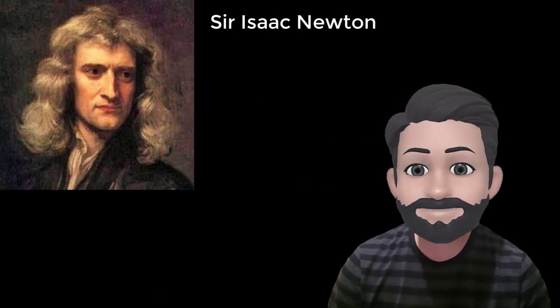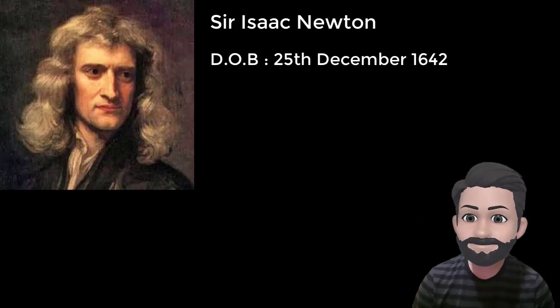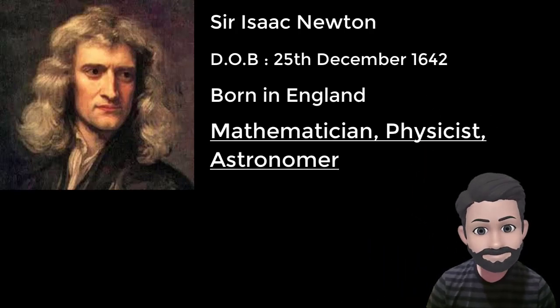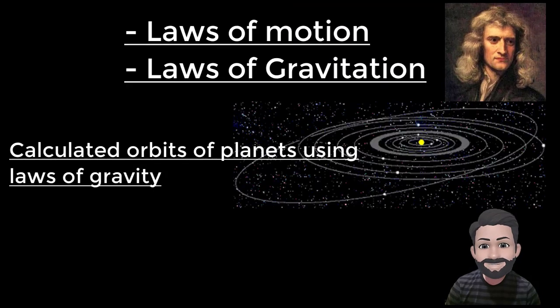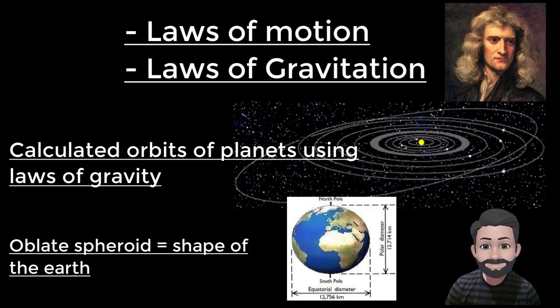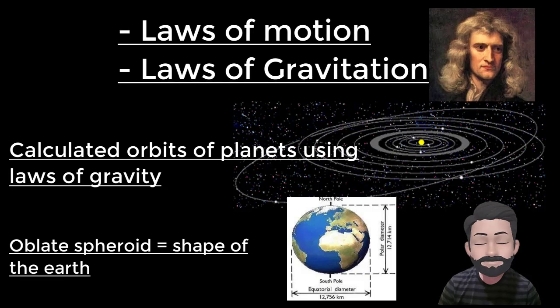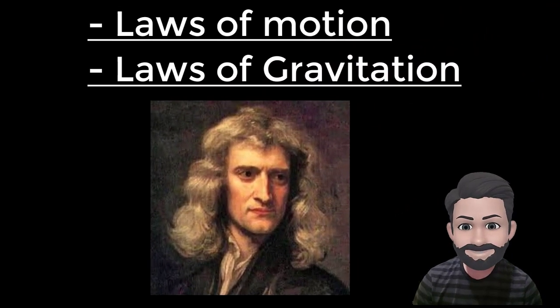Gravity was discovered by Sir Isaac Newton. So first let's learn a little something about one of the most important scientists the world has ever seen. Sir Isaac Newton was born on Christmas Day 1642. He was an English mathematician, physicist, astronomer, and many other things. Newton formulated the laws of motion and gravity. He calculated the orbits of planets around the sun and even told the exact shape of the Earth as an oblate spheroid. He has many accomplishments to his name, out of which laws of motion and laws of gravity shaped physics.